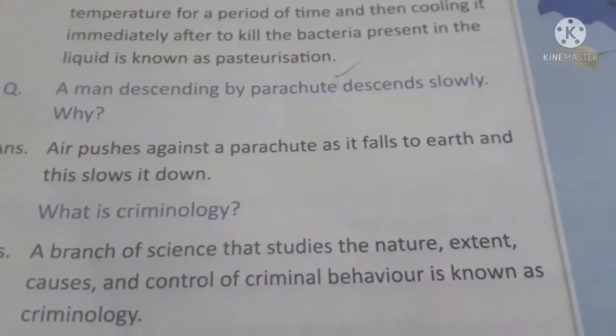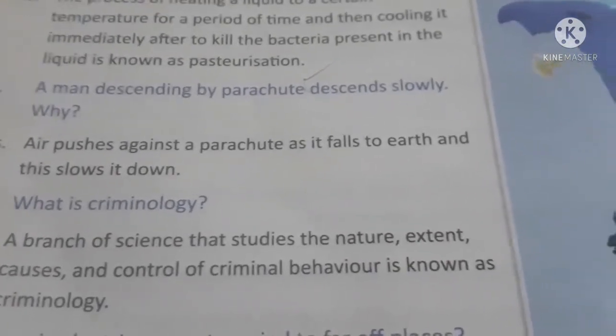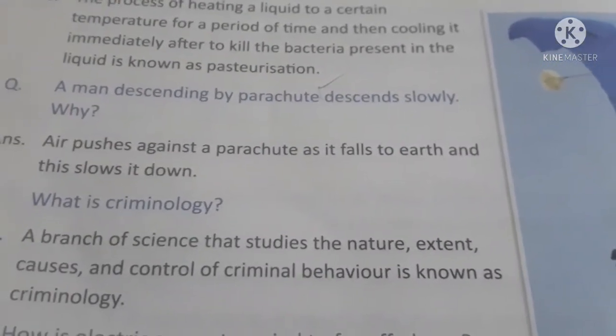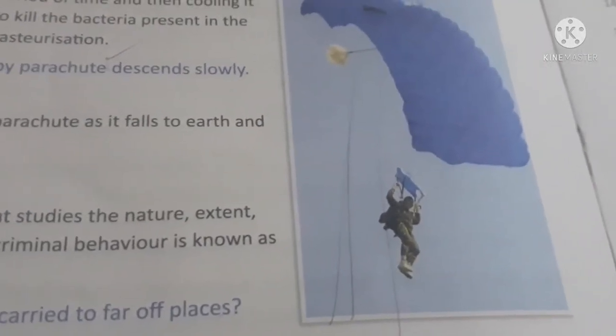A man descending by parachute descends slowly. Why? Air pushes against the parachute as it falls to earth and slows it down. See, if he is diving like this, the air from the earth will be pushing the parachute up again. Every action has an equal and opposite reaction, they say in Newton's third law.